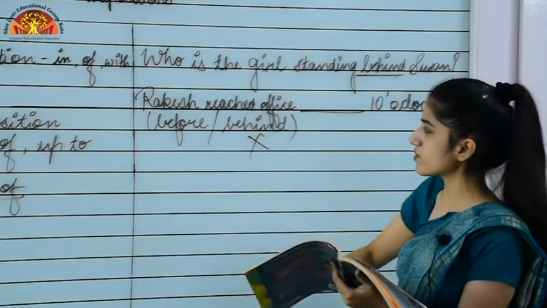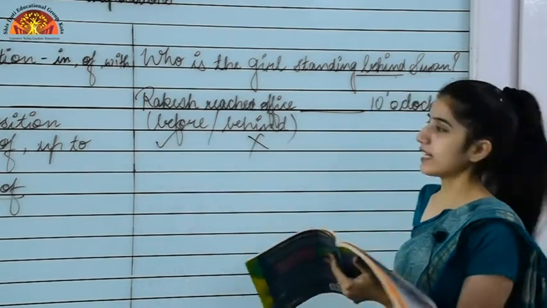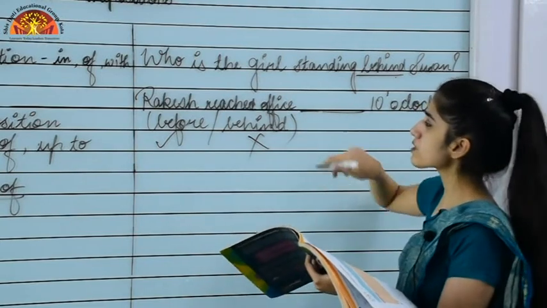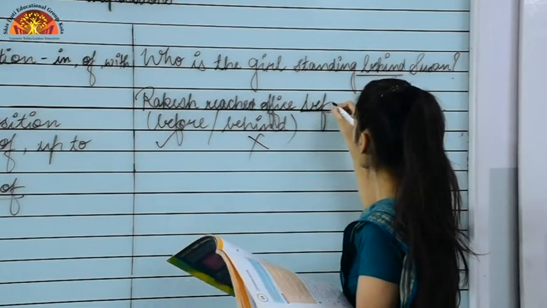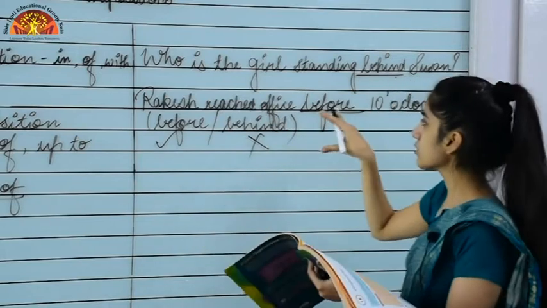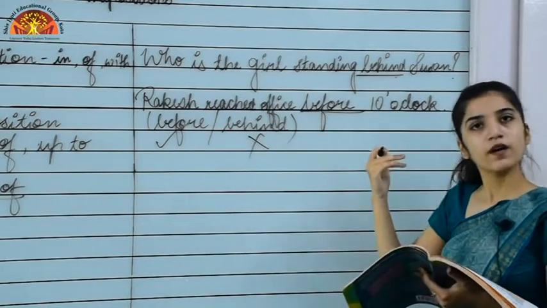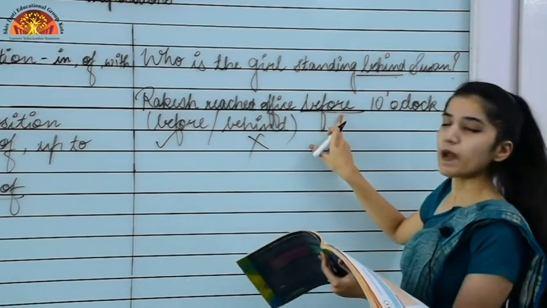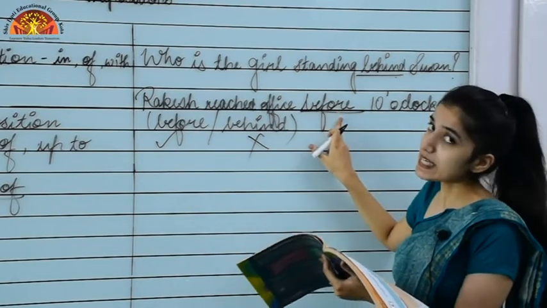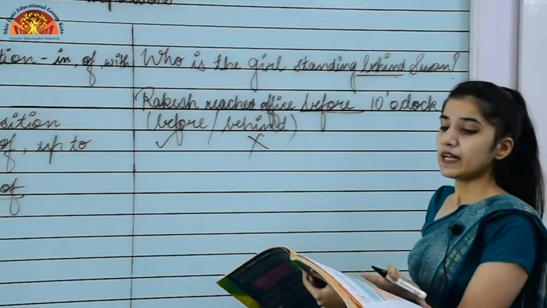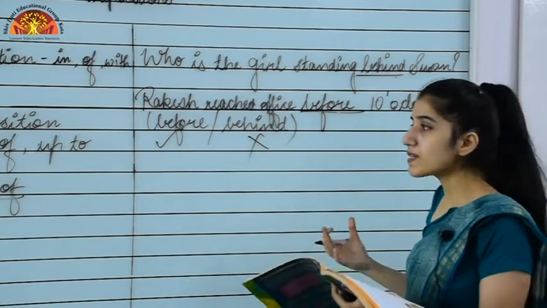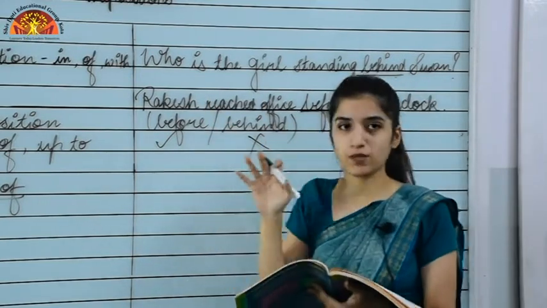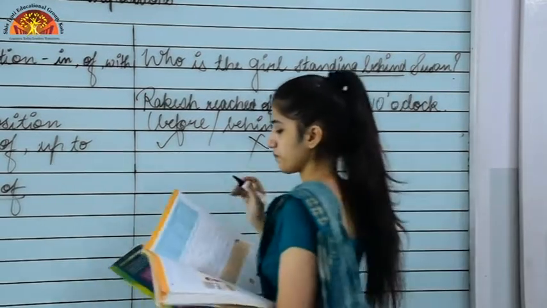So this one is wrong and this one is correct. So what we will put in this blank, that is before. Means Rakesh office 10 बजे से पहले पहुंच गया, right? So before is the correct preposition that we need to put in this blank. Okay, now moving to some more examples that are showing what a fixed expression. Okay, let's see.